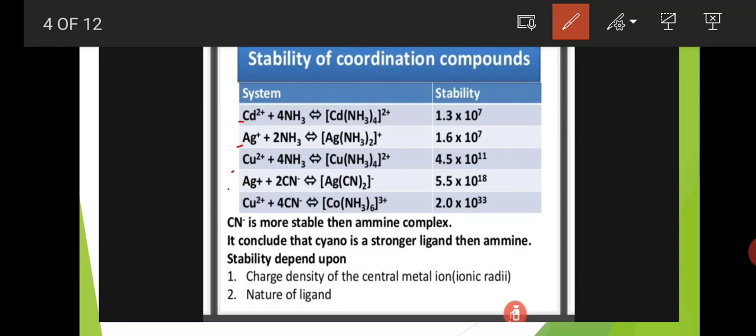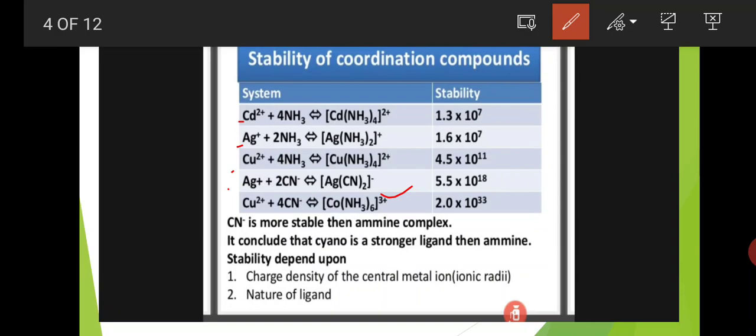Next is Ag+ plus 2CN-. Ag+ reacts with 2 cyanide ligands and forms the dicyanoargentate complex. The stability constant is 5.5 into 10 to the power of 18. And Cu2+ plus 4CN- gives rise to the complex Cu(CN)4, and the stability constant is 2.0 into 10 to the power of 33.